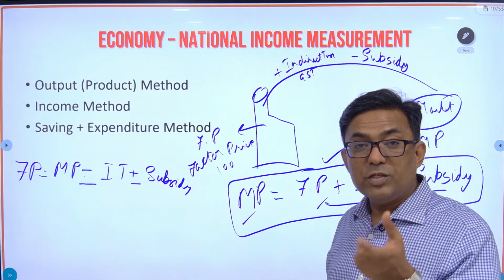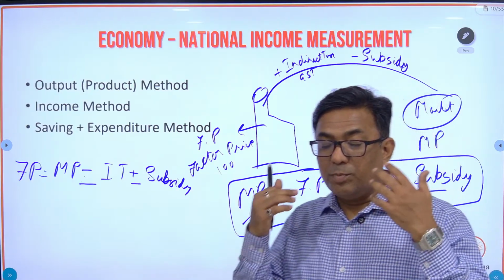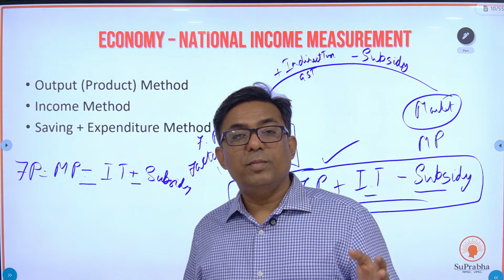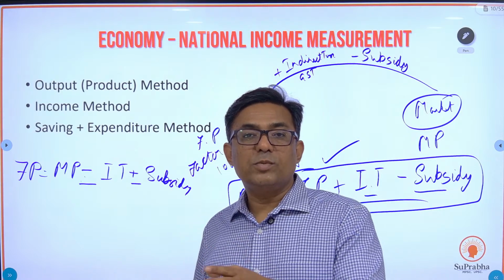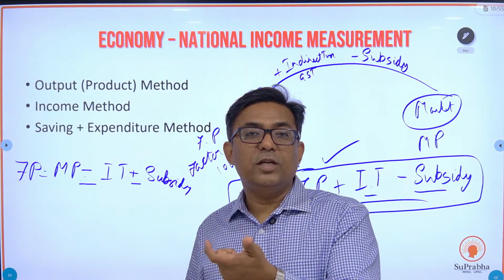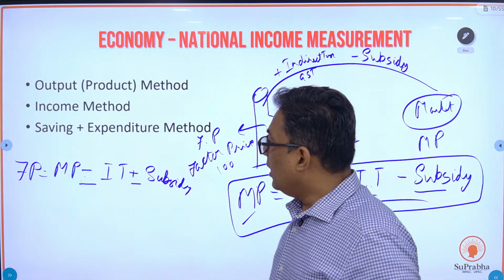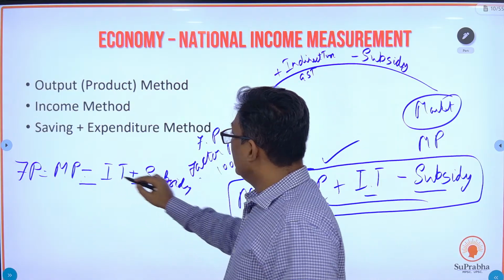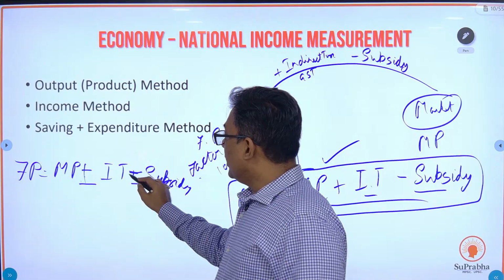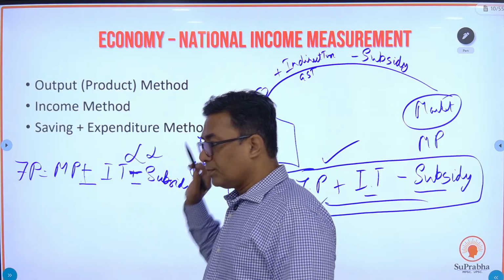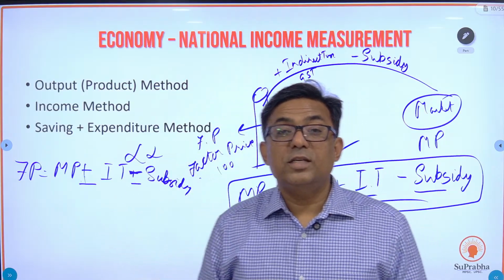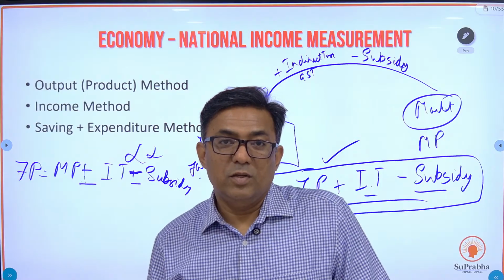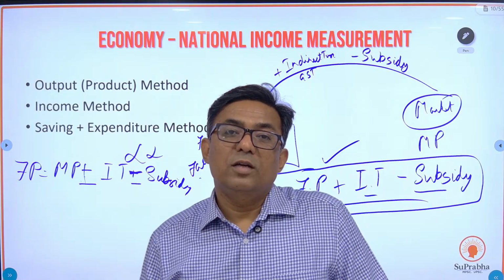They had just reversed the equation. Many students, they just mugged it up. Factor price is equal to market price plus indirect tax minus subsidy. Your plus indirect tax और minus subsidy है ना, वो दिमाग में fit बैठ गया था. And when they reversed it, even then the students went for the equation plus indirect tax minus subsidy, जो गलत था. Okay, that's the reason I say concept should be very clear.